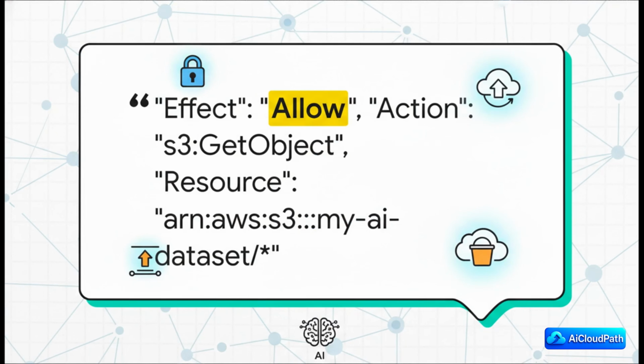And here's the really cool part. This isn't just some abstract diagram. This is what the policy code actually looks like. And even if you're not a programmer, you can probably read it, right? It says the effect is to allow the action of getting an object, that's S3 GetObject, from a very specific resource. In this case, it's our storage location called My AI Dataset. See? It's simple, it's crystal clear, and it's incredibly powerful.